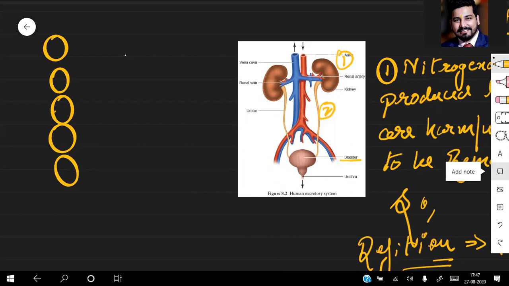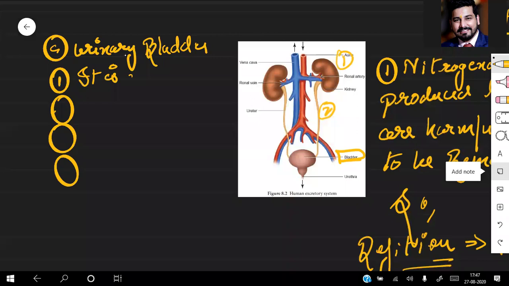So this is the structure we're talking about. The urinary bladder is what kind of structure? First, it is a sac. Sac means a bag-like structure. Now, where is it located? It is located in the lower part of your body, we can say the pelvic region.